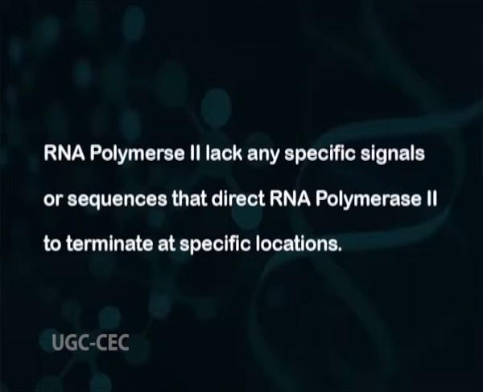Termination of polymerase II transcripts, however, is more complex. RNA polymerase II lacks any specific signal or sequences that direct it to terminate at specific locations. Therefore, RNA polymerase II can continue to transcribe RNA anywhere from a few base pairs to thousands of base pairs past the actual end of the gene. However, the transcript is cleaved at an internal site before RNA polymerase II finishes transcribing.